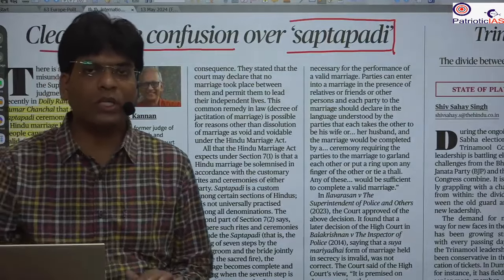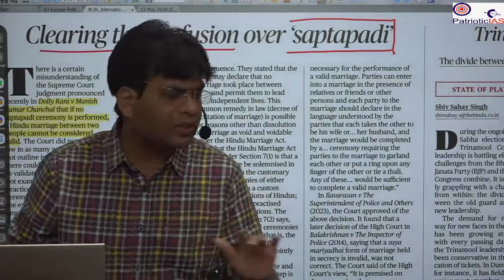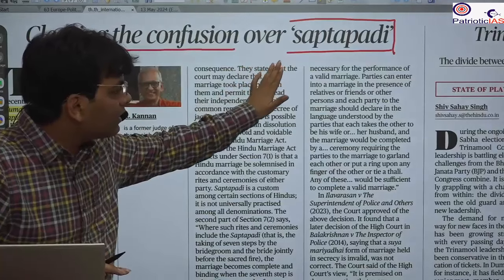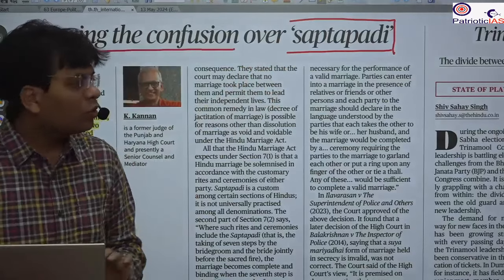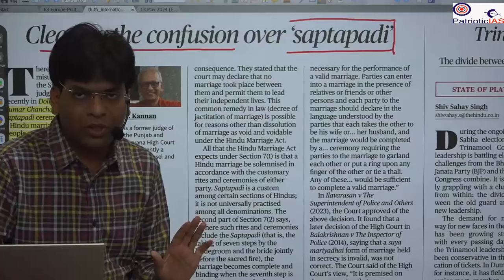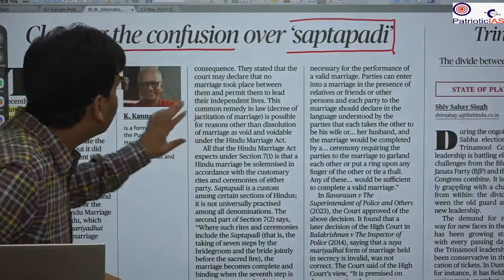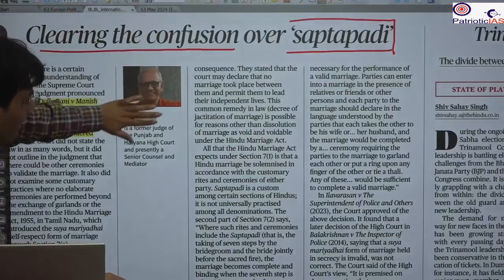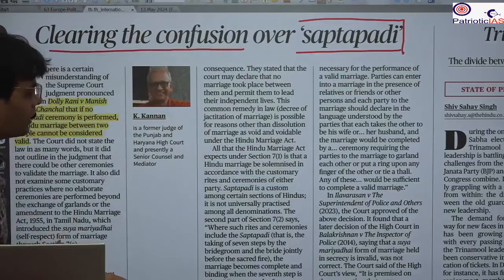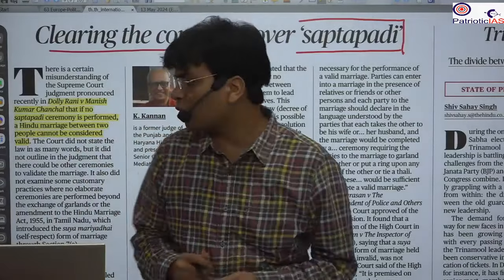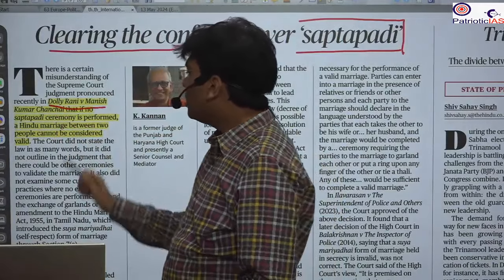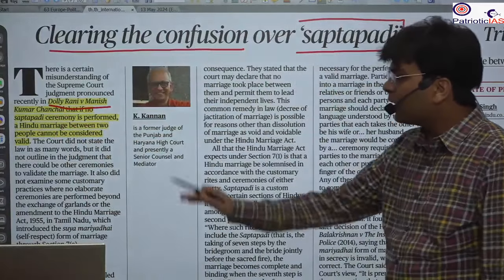Whenever you go for a Hindu marriage, there are a lot of rituals. This Satpadi is considered something you have to do to complete your marriage. Otherwise it will not be considered that you are married to a person. So what is the main thing? It mainly comes into consideration in a case that is going on in the Supreme Court, the Dolly Rani versus Manish Kumar Chanchal case.